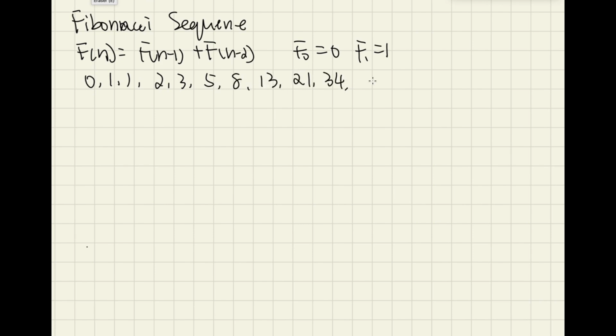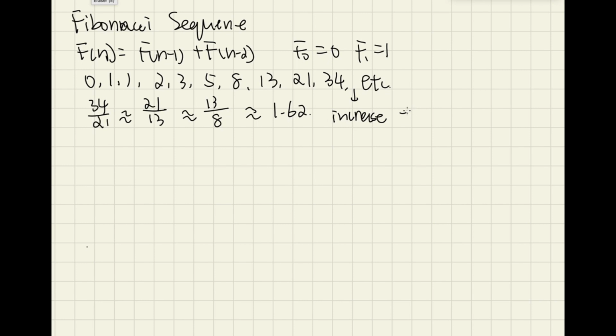Now, let's observe the sequence. If you divide 34 by 21, 21 by 13, or 13 by 8, or any term by its previous term, you'll find that the ratio is always around 1.62. Therefore, we conclude that the numbers actually increase exponentially, which means the term f(n) can be expressed as something to the power of n. Let's set this something, the base, to r. So f(n) equals r to the power of n.